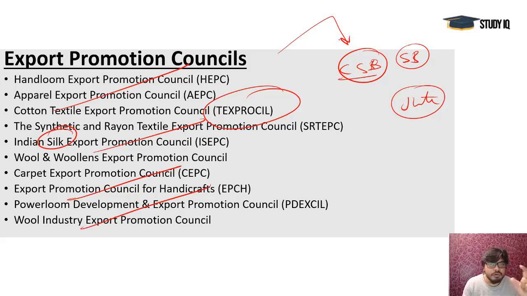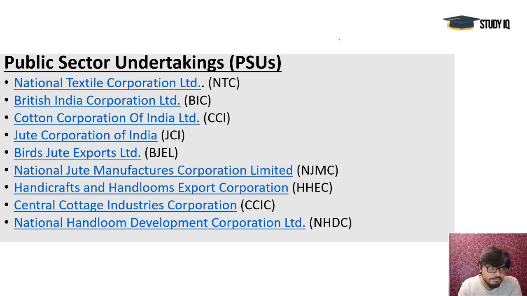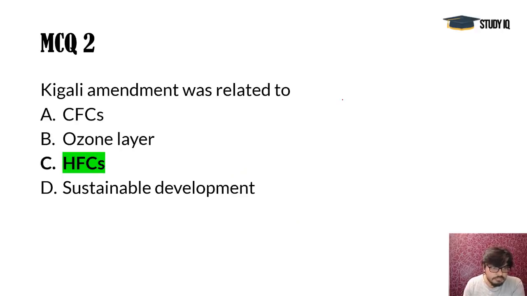These important PSUs, statutory bodies or councils given under the ministries are extremely important, and especially the Ministry of Textiles and the Ministry of Heavy Industry have many councils like that, so they are important. You see, these are the PSUs under the ministry. And the Jute Board, as I told you, is a statutory body.